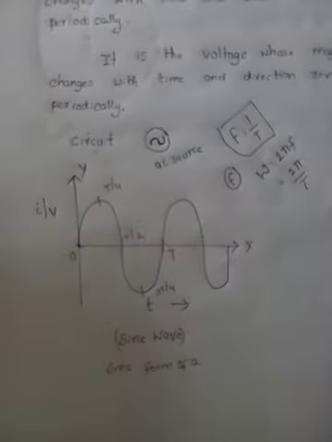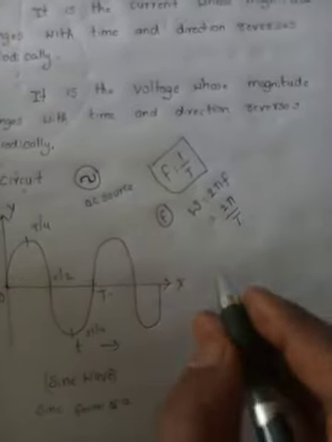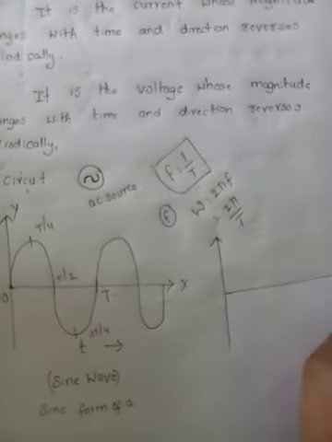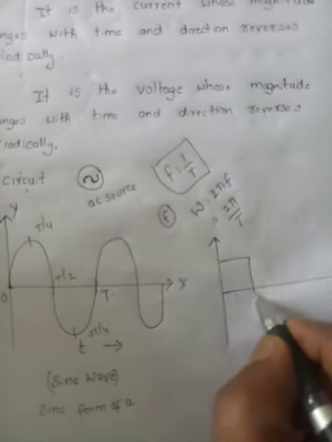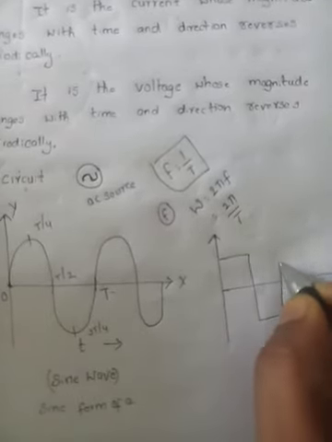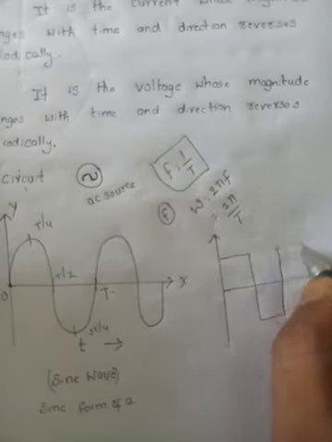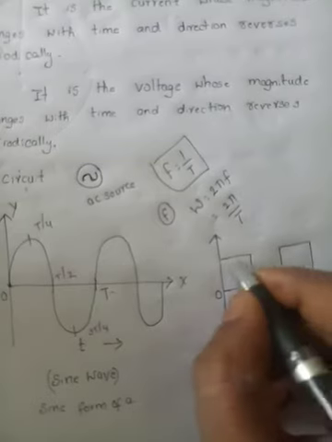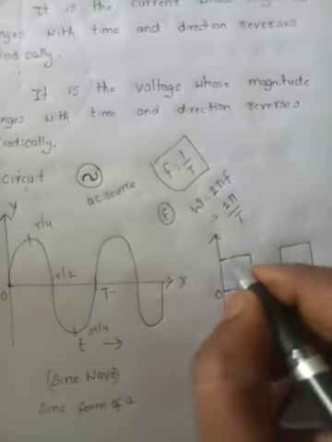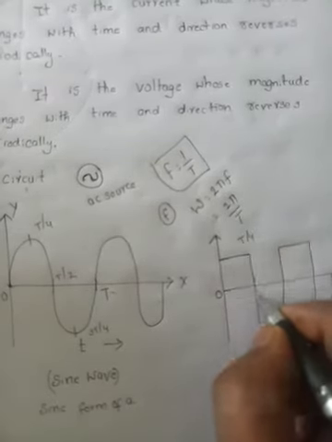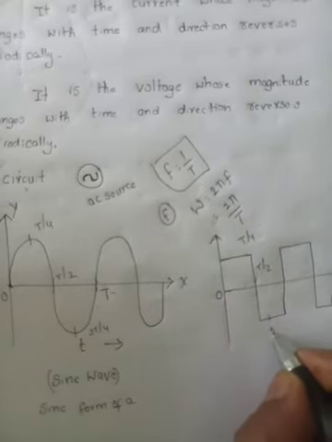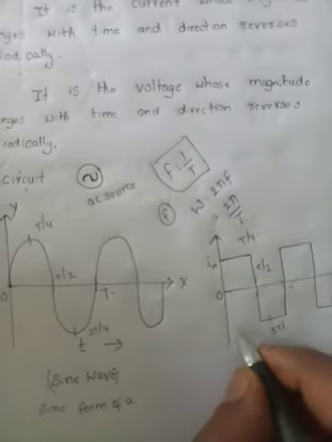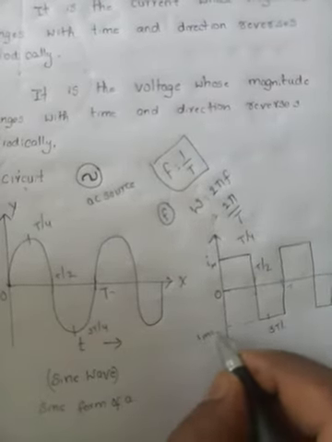Next, there is another representation of AC, which we can use in electronic circuits. Here also the AC varies, with points 0, T by 4, T by 2, 3T by 4 and T. Here it is maximum, and this is also maximum in the opposite direction.